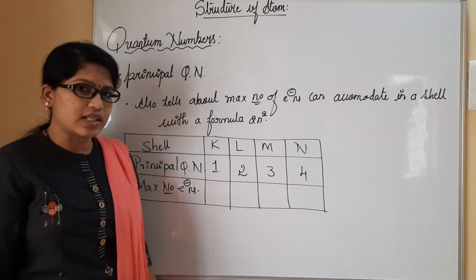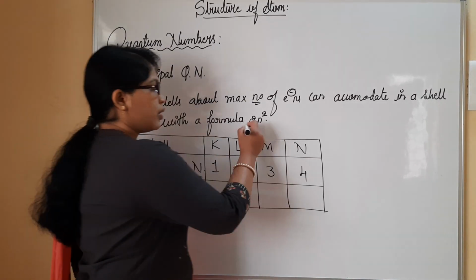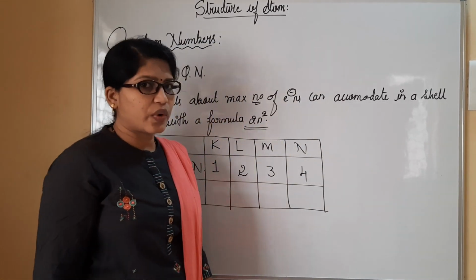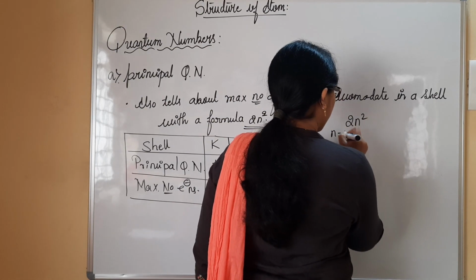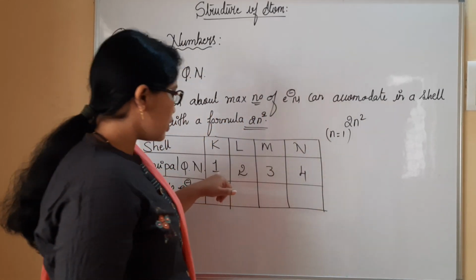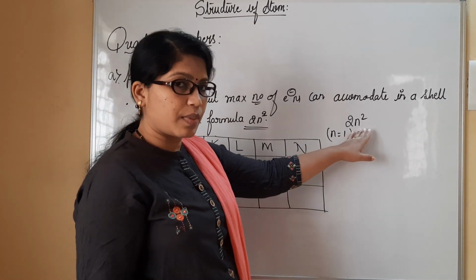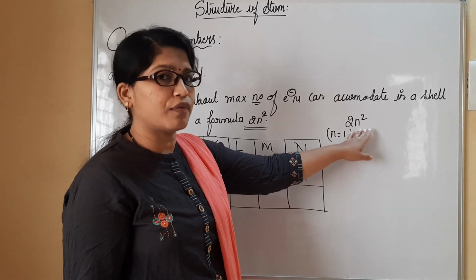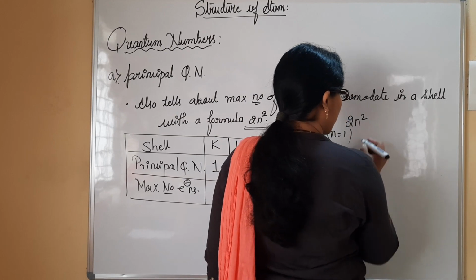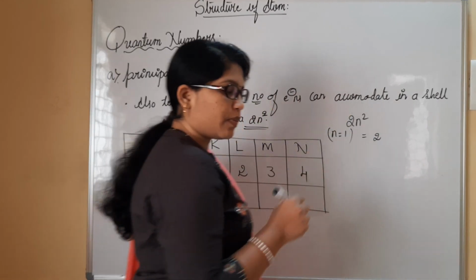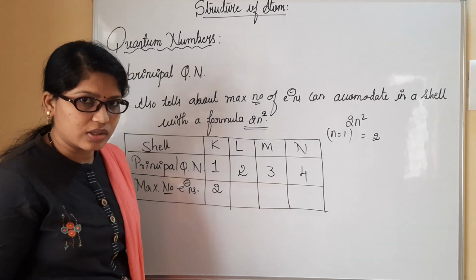Now the question arises: how many electrons at the maximum can be filled here? We all know that this formula was given by the principal quantum number. For example, I am going to use this formula with n equal to 1. Here for the K shell, I'll consider n value as 1, so that we can calculate how many electrons at the maximum can be filled in the K shell. If I put n value as 1, definitely I'll obtain 2. That means in the K shell at the maximum we can fill 2 electrons.